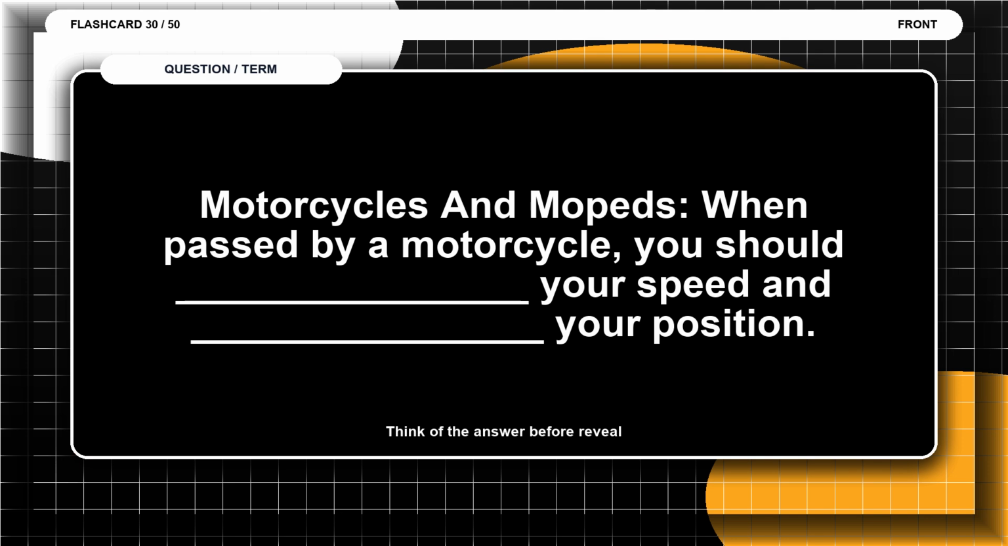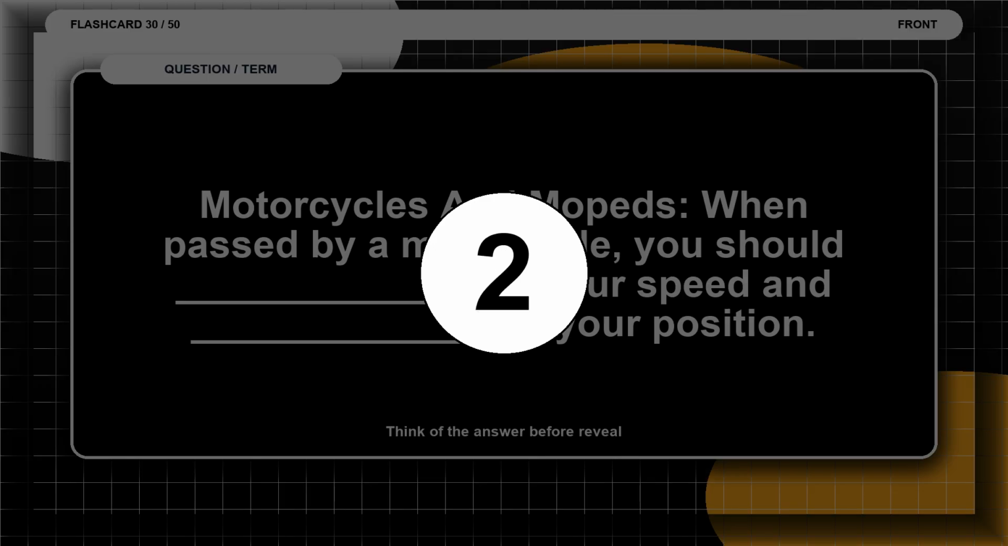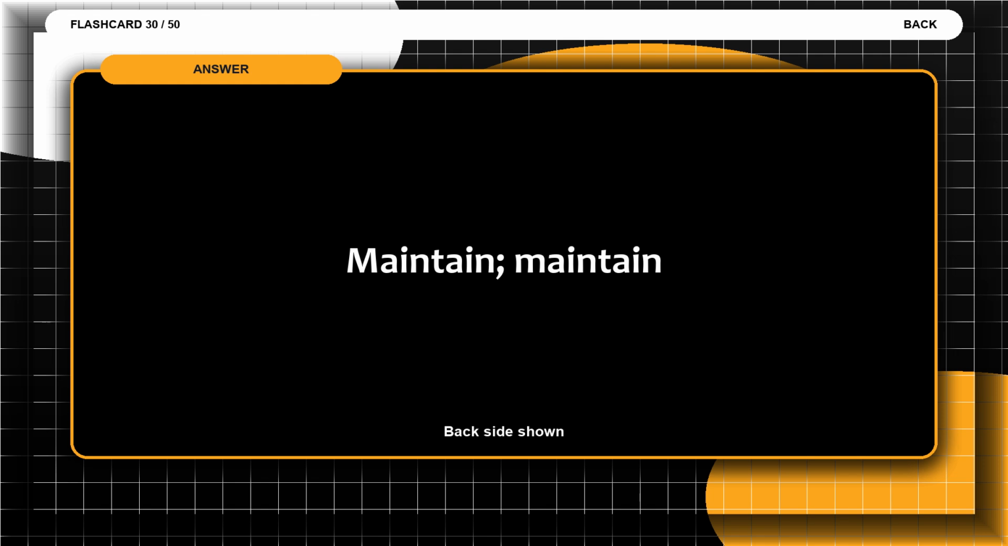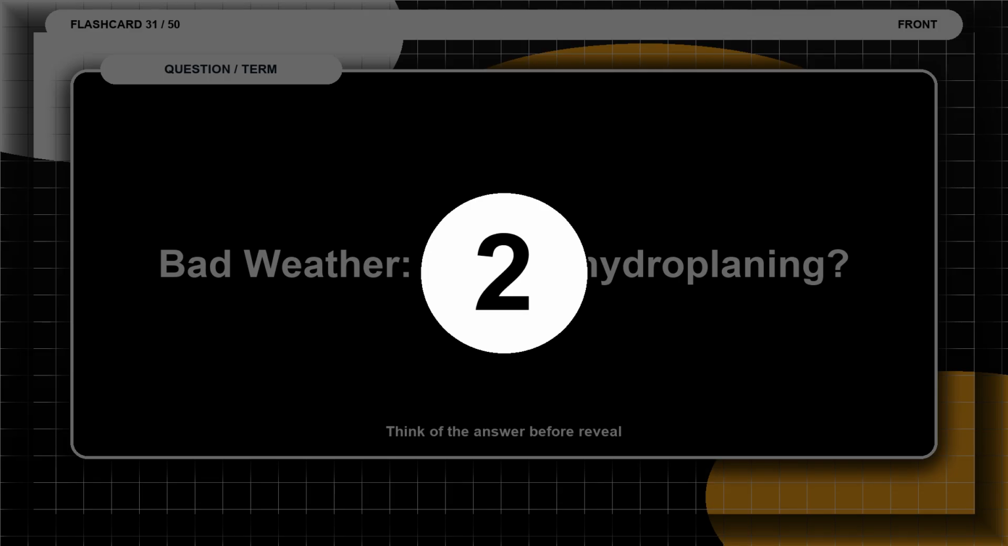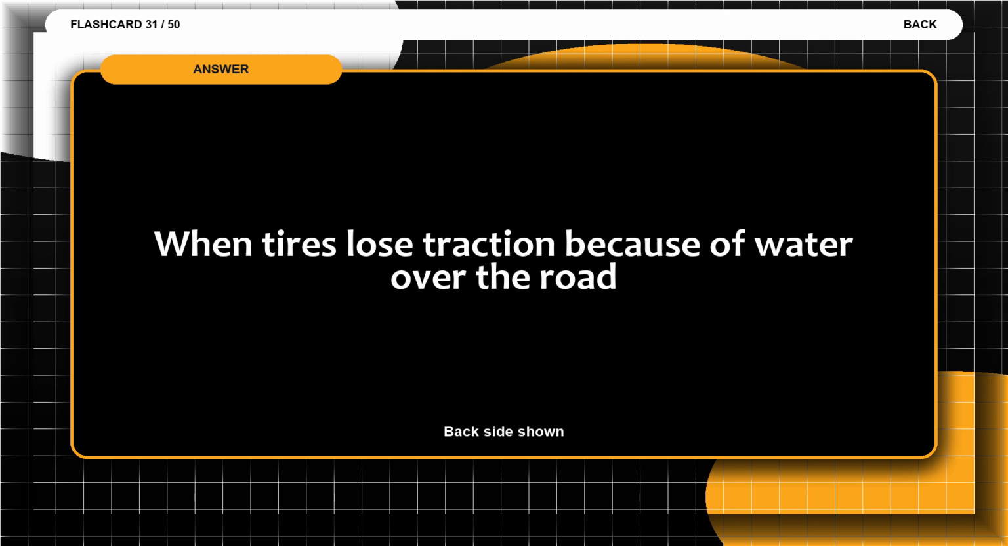Flashcard 30. Motorcycles and mopeds. When passed by a motorcycle, you should blank your speed and blank your position. Think of the answer before the reveal. The answer is maintain. Flashcard 31. Bad weather. What is hydroplaning? Think of the answer before the reveal. The answer is when tires lose traction because of water over the road.